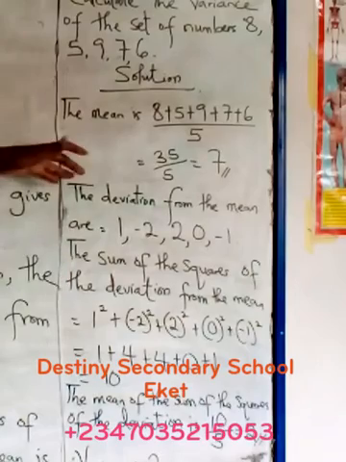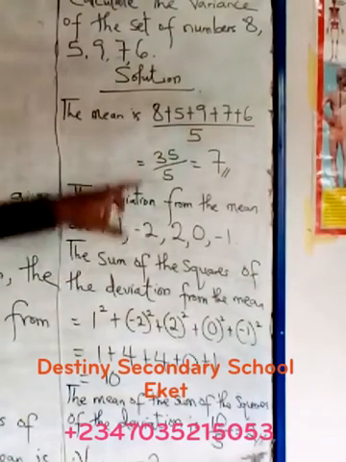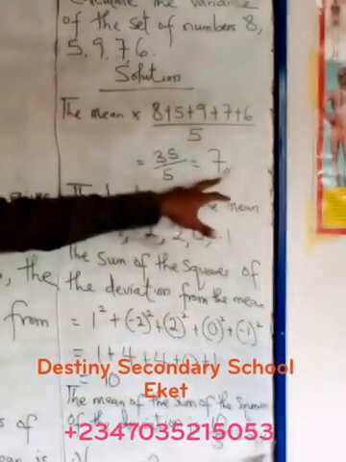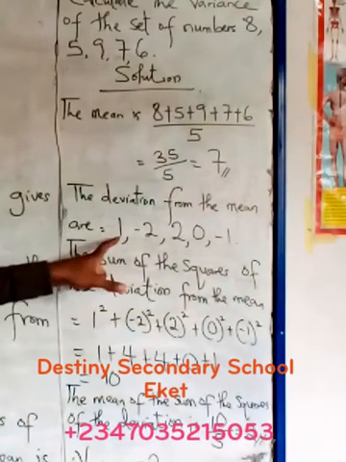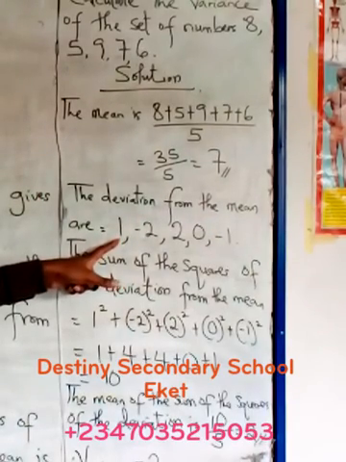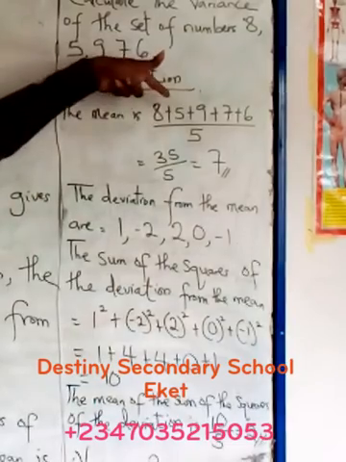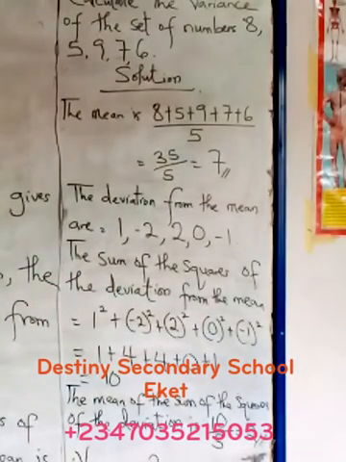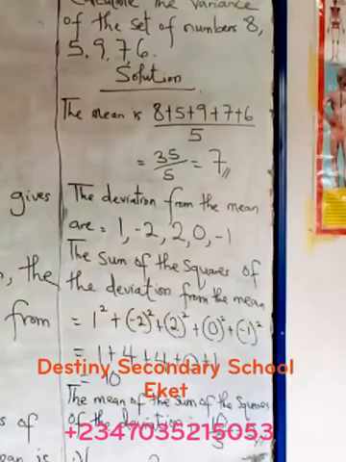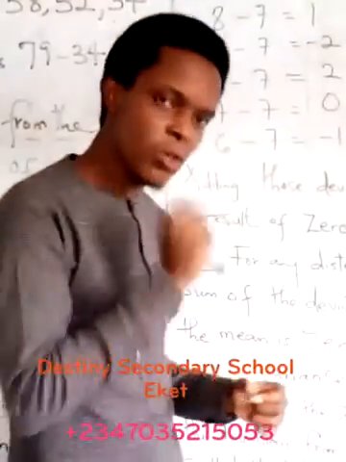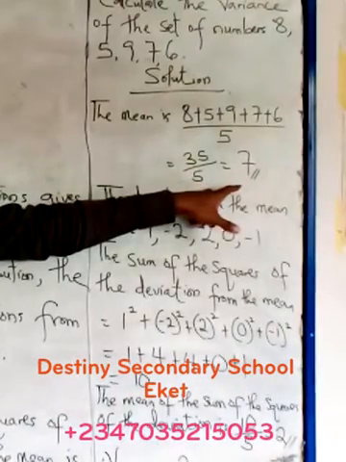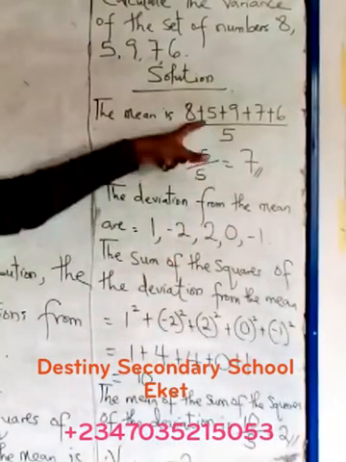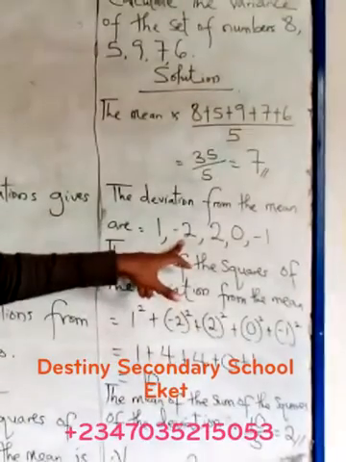So now we have this. The deviations from the mean: 8 minus 7, we have here as 1. That's why I wrote that one here. The next one is 5. 5 minus 7. That is the number minus the mean. Each number represented in that group minus the mean will give you the deviation. Each number. So the first number we have here is 8, and 8 minus the mean, which we found is 7, is 1. The next one is 5 minus 7. 5 minus 7 is minus 2.